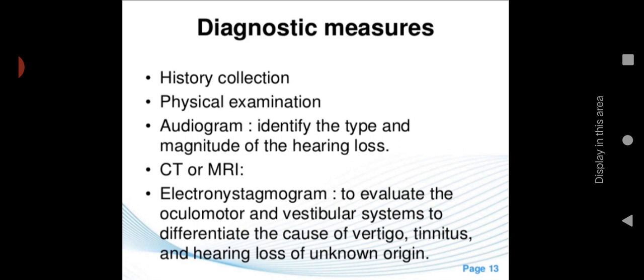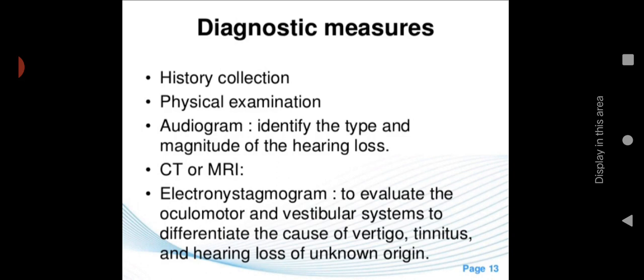So we have discussed that the result of Meniere's disease will be loss of vestibular and auditory function. So with the help of audiogram, we can identify the type and magnitude of hearing loss, whether it is temporary or permanent, whether it is sensory or conductive. Then CT or MRI will help to identify the area where it is affected, and also help to evaluate the extension of disease, whether it is affected